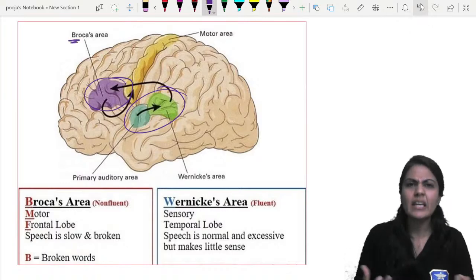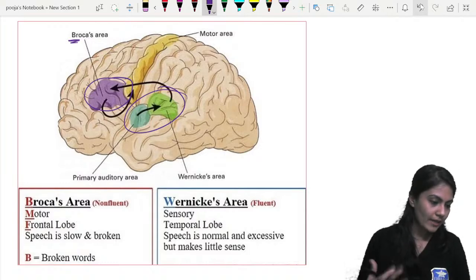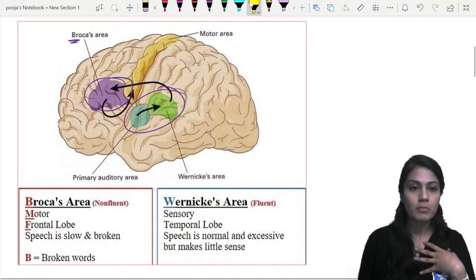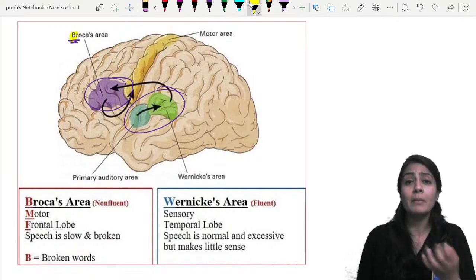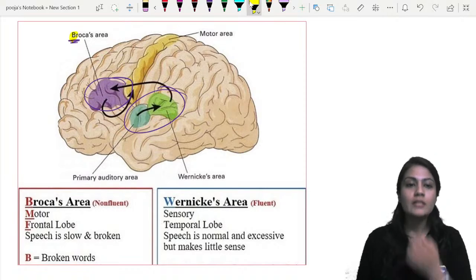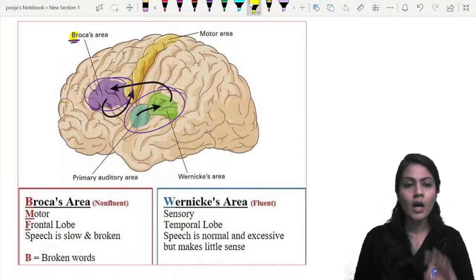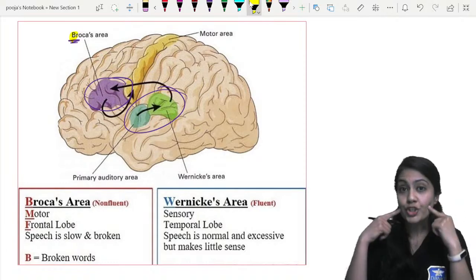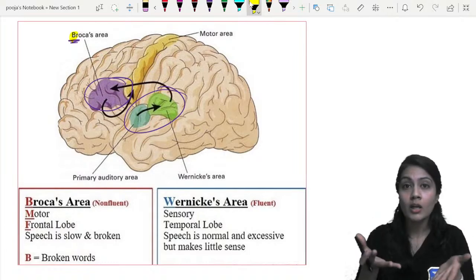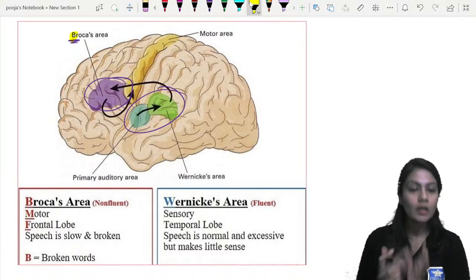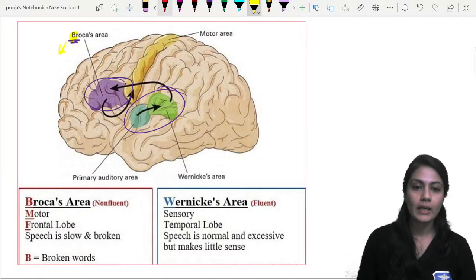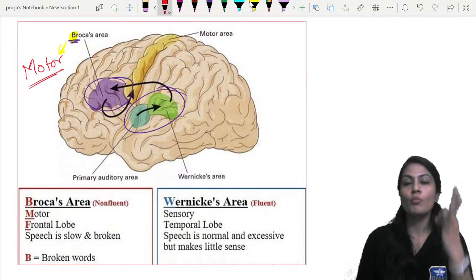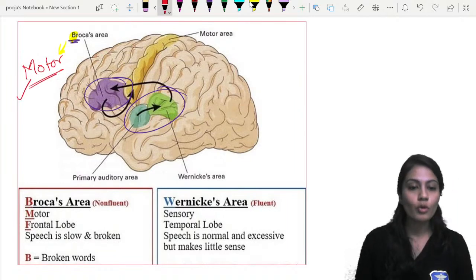Broca's area in Hindi. I don't know how many of you understand Hindi, but this is how I used to remember. B means Broca's area, B means bolna, that means to talk in Hindi. To speak anything, you need to use your facial muscles and the tongue, which is a muscular organ. You have to articulate your tongue. So that's why this is the motor area.